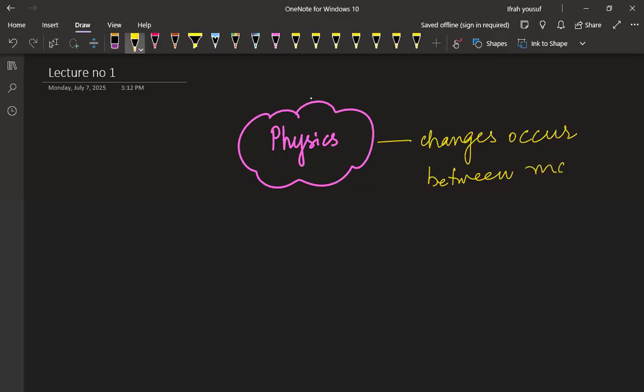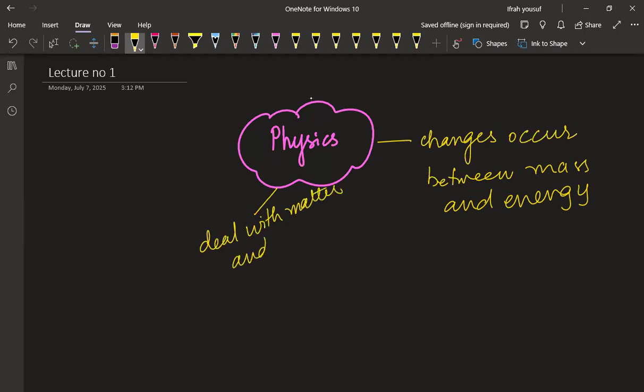Okay. So between mass and energy, whatever changes are taking place are going to be linked with mass and energy. So this is all about physics. We deal with matter and the changes that occur related to matter. Do you think that mass and energy both are related to matter?